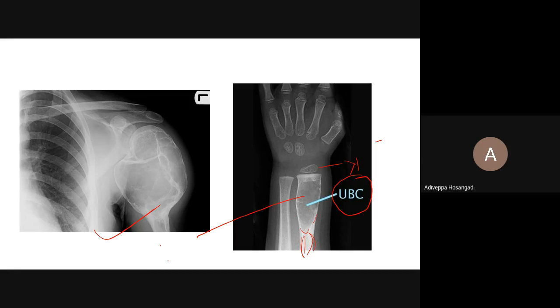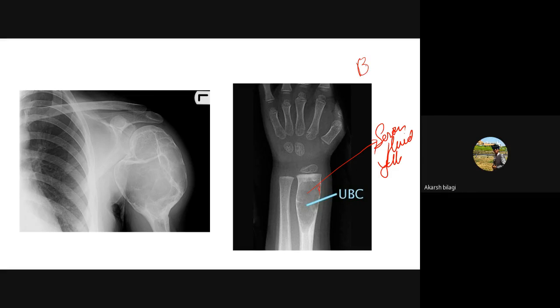Has anybody read this? Fallen fragment sign or trapdoor sign. I'll just explain this. A small portion of the cortex gets fractured, and this is filled with serous fluid, yellow colored fluid. In aneurysmal bone cyst, it is altered blood.